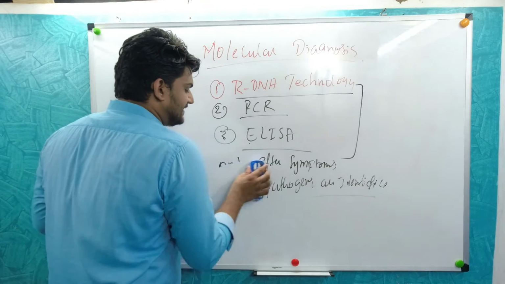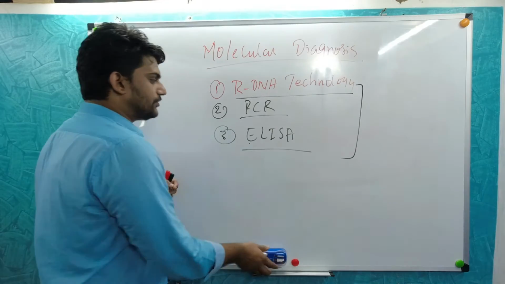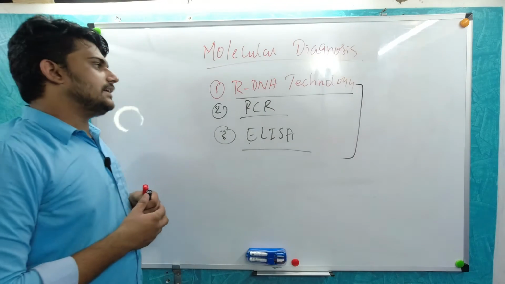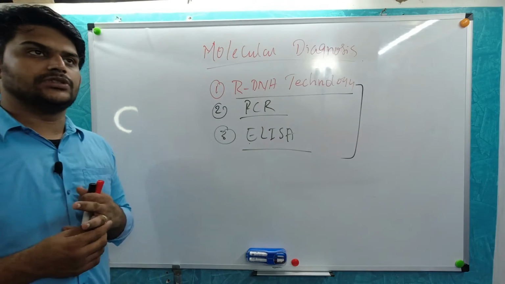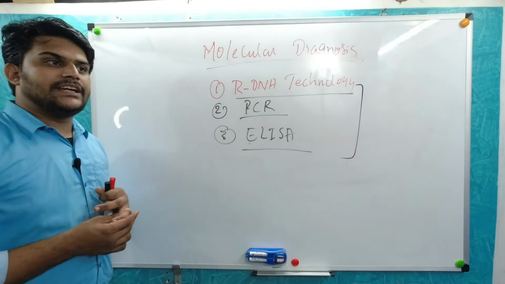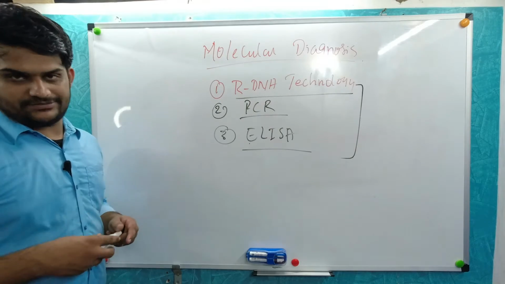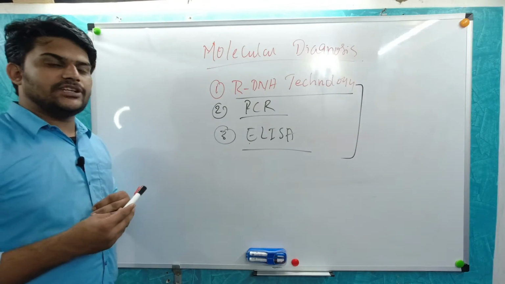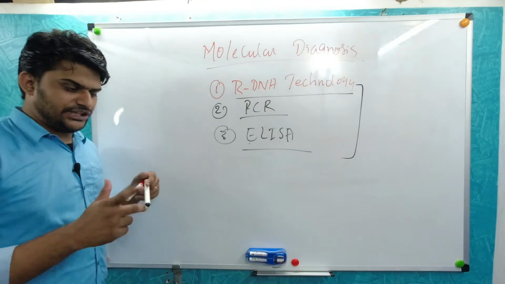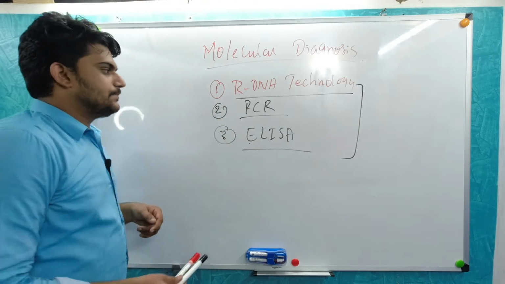Now, okay, fine. So let's learn how these are used. I'll generally talk about it. Firstly, recombinant DNA technology: you know that if we have even a small sample, we can multiply that sample and identify the whole gene sequence. So if there are any genetic changes, we can see them through this rDNA technology.